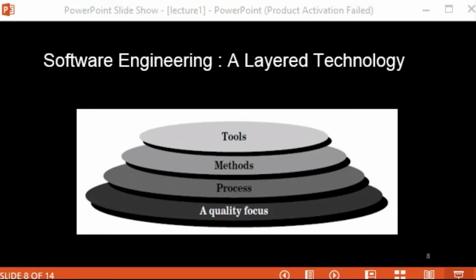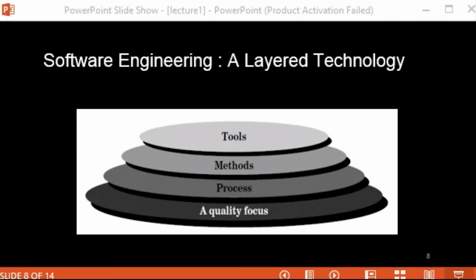Now coming to tools. As I told you earlier, tools can be either automated in nature or semi-automated. If automated, they are completely doing everything that is required of them on their own. Or tools can be semi-automated in nature. So basically, tools provide support to the process and methods layers to develop the software.